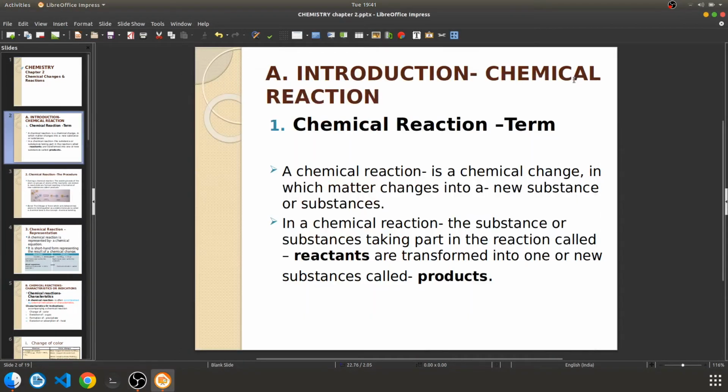Good evening, everyone. Today we are going to see our chemistry chapter number 2, chemical changes and reactions. So first is introduction to the chemical reaction.